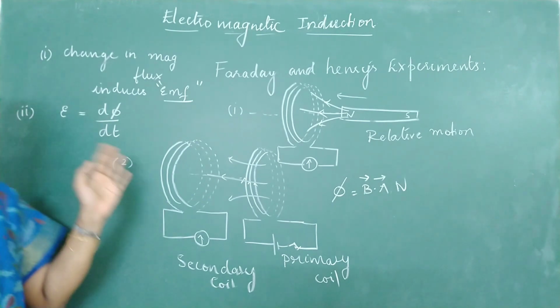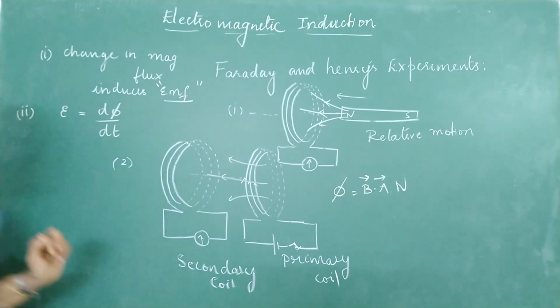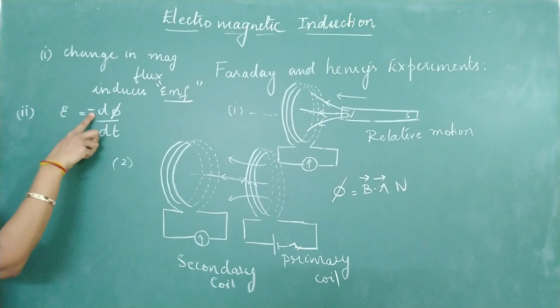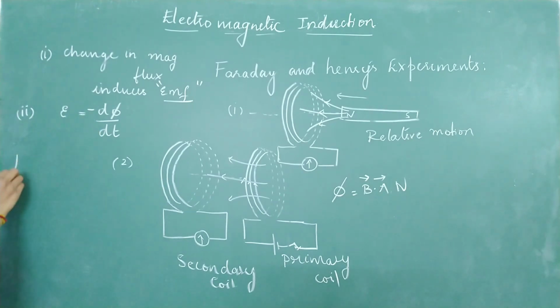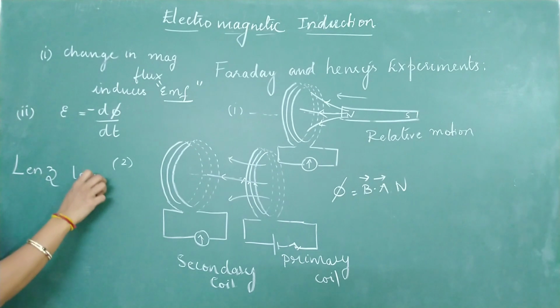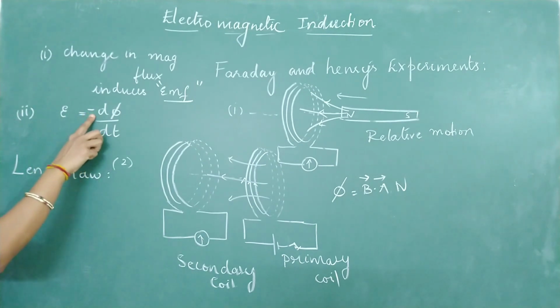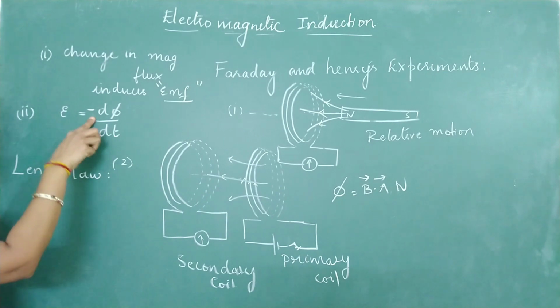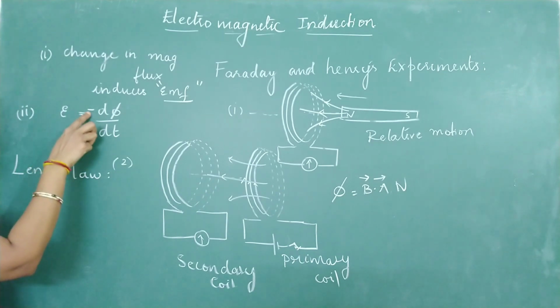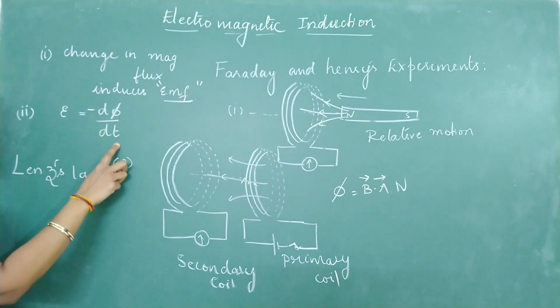But there is a small change in the second law. We have to include a negative sign here. This negative sign was explained by another scientist called Lenz. In accordance with Lenz's law, a negative sign has to be included in the statement. So induced EMF is equal to minus d phi divided by dt.